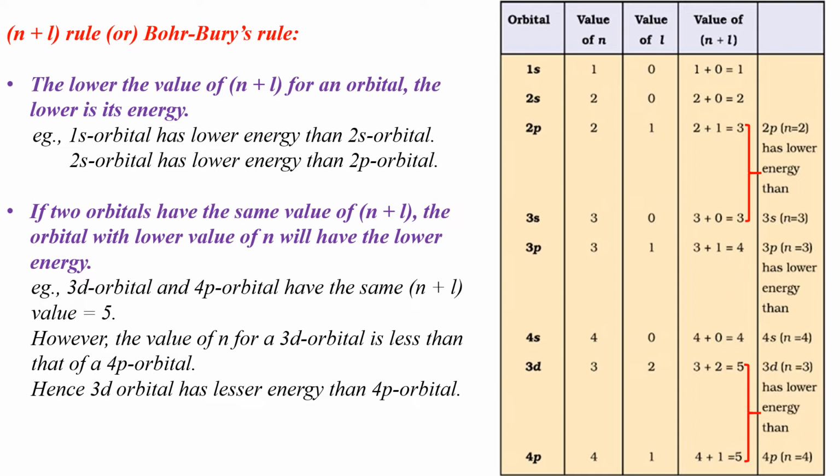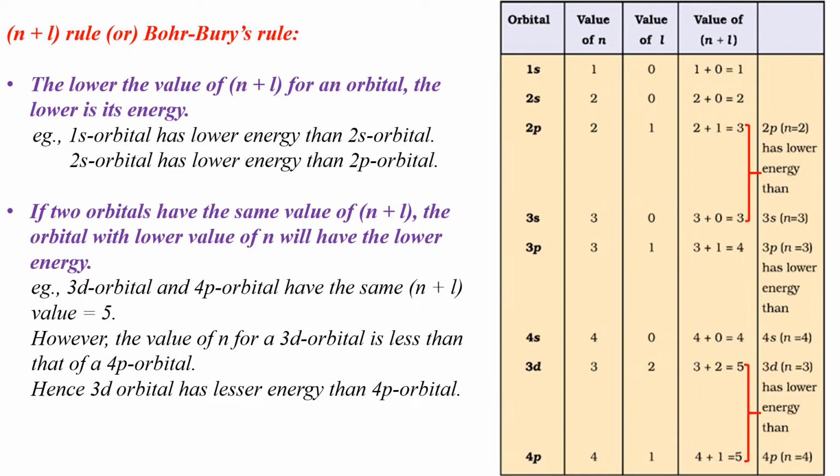Now for the 2s orbital, the value of n is equal to 2, and since it is an s orbital, the value of L is again 0. Therefore, the sum gives you 2 plus 0, which is equal to 2. So if we compare the n plus L values of the 1s and 2s orbitals, the 1s orbital has an n plus L value of 1 and the 2s orbital has an n plus L value of 2.